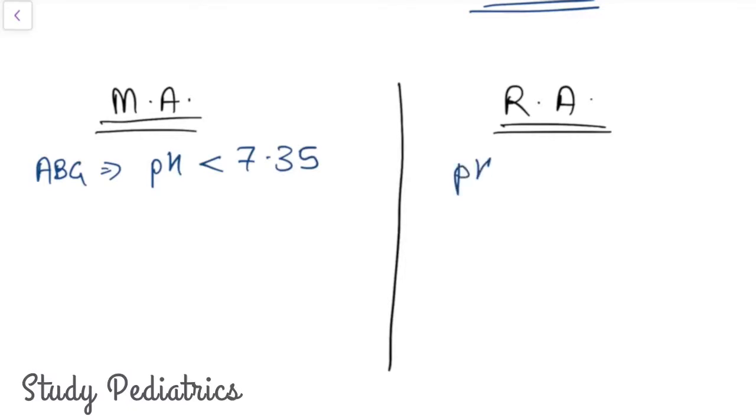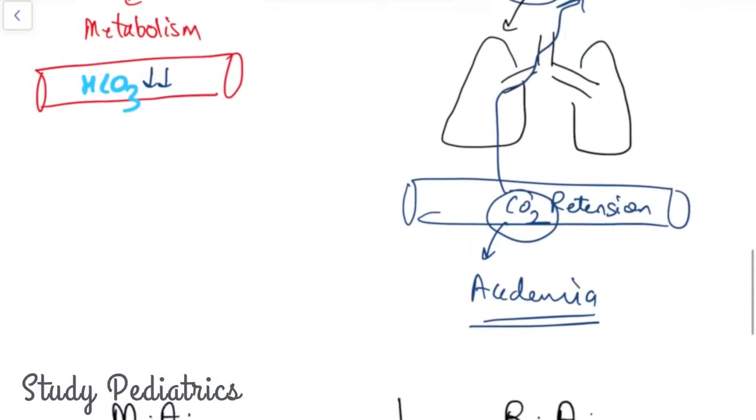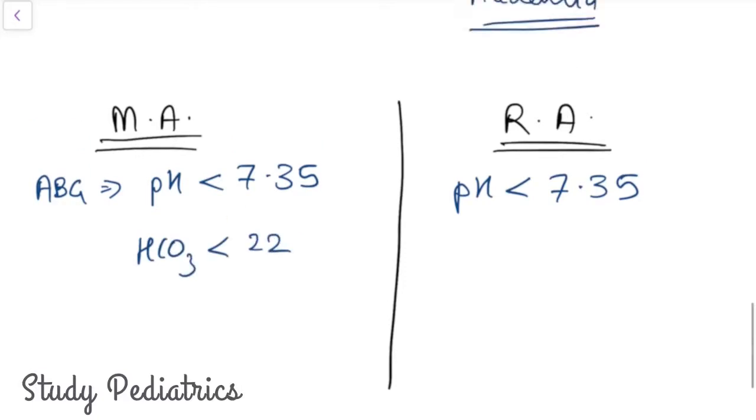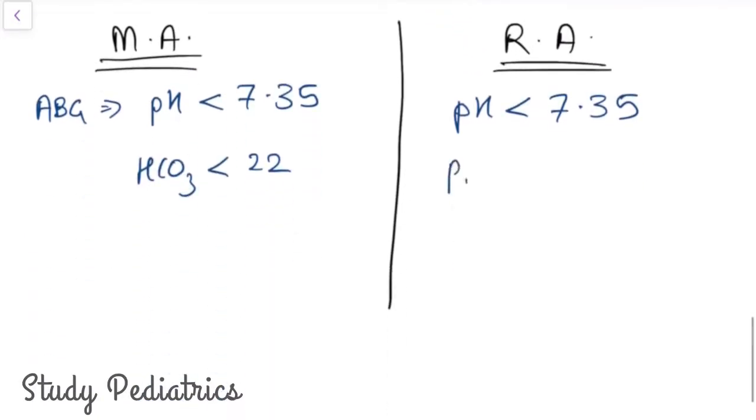Here also the pH will be less than 7.35. Now as we have told, the primary pathology is the decrease in the bicarb. The bicarb level here will be less than 22, and here the primary pathology is in PaCO2, that is its retention, that is more than 45 mmHg.